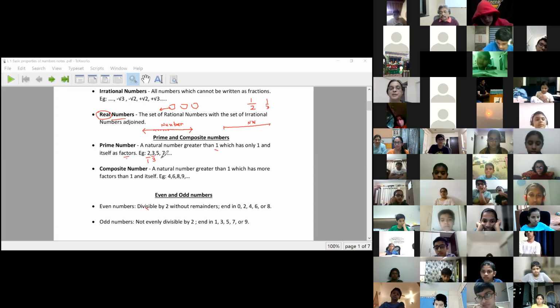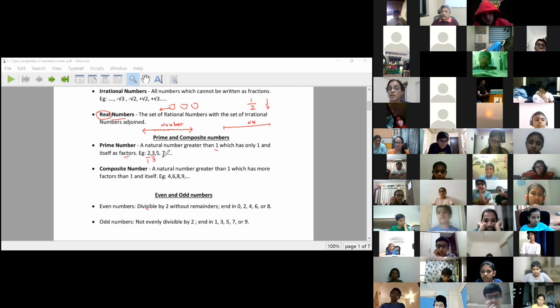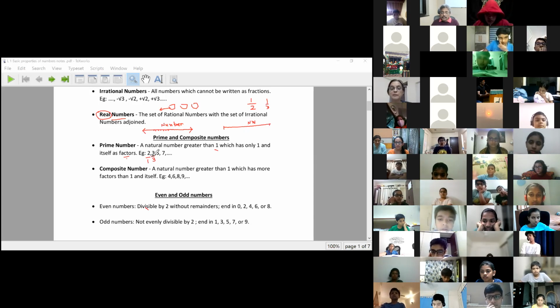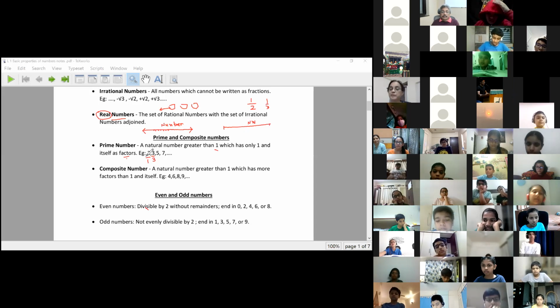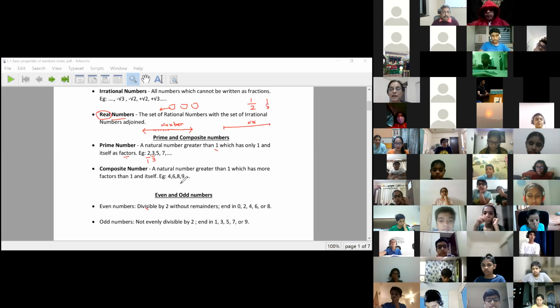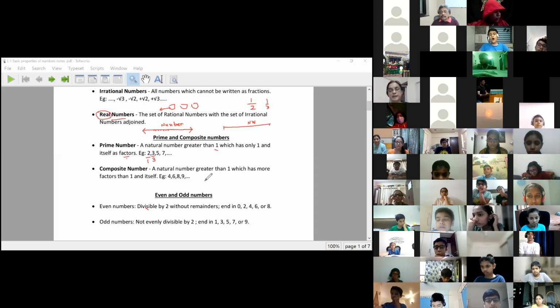But prime numbers are those numbers which are not divisible by any third number besides the number and 1. All such numbers that can be divided by 1 and the number itself only will be called prime numbers. And all the numbers which can be divided by at least one more number besides 1 and the number itself. Understand? So if it is a prime number, it will have 2 and only 2 factors.